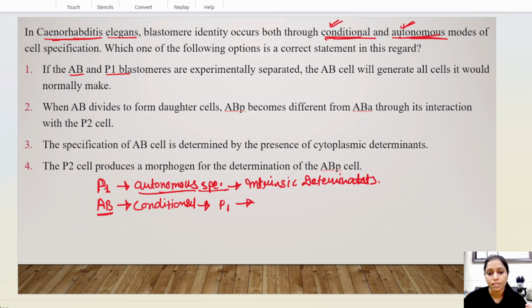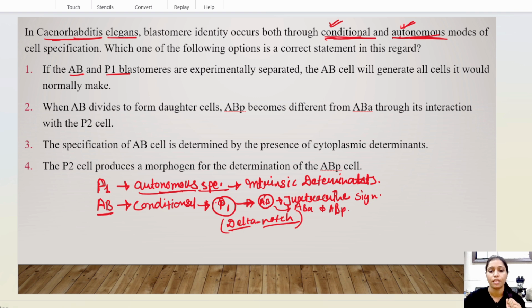P1 cell and AB cell both show juxtacrine signaling, and it is also called delta and notch signaling. So in this condition, through this delta and notch signaling, the P1 cell gives some specific signal to the AB cell, and the AB cell further develops into ABA and ABP cells. So this type of phenomenon occurs.